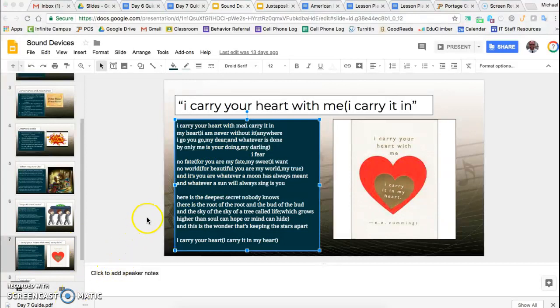Let's also look for a couple examples of assonance. So if you look further along in the poem, it says, "here's the deepest secret nobody knows." So this has a couple good examples. We have "deepest secret," that E sound is repeated. Then we have "nobody," so we have the O in nobody, and then "knows" is the same sound. So we have two examples right next to each other. "Deepest secret" or "nobody knows" are both good examples of assonance.